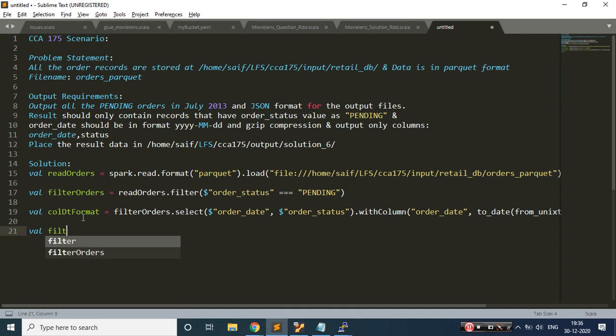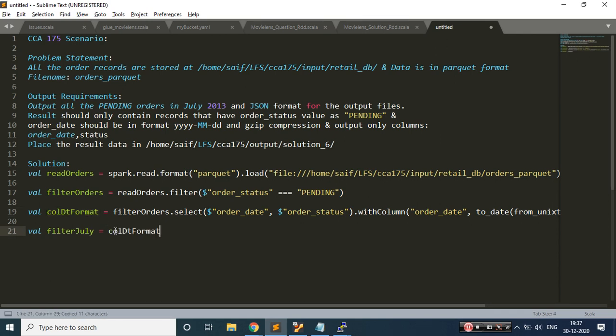So let's say filter July equals to, let me copy this, paste this. Now I need to filter the data. So simple, apply a filter clause. What is the column on which I need to apply a filter? That is nothing but my order date.